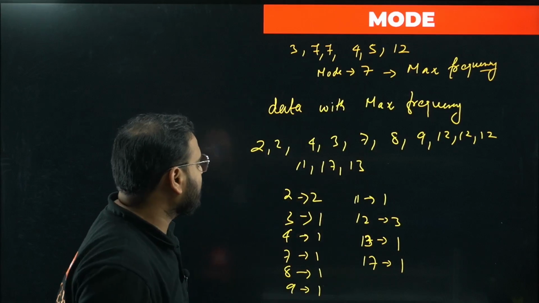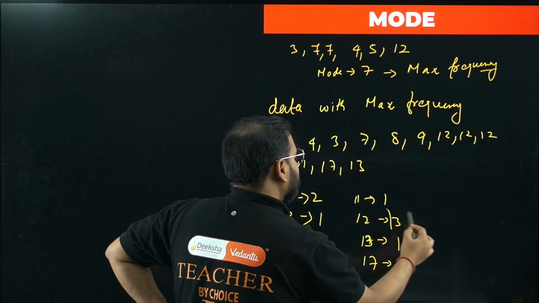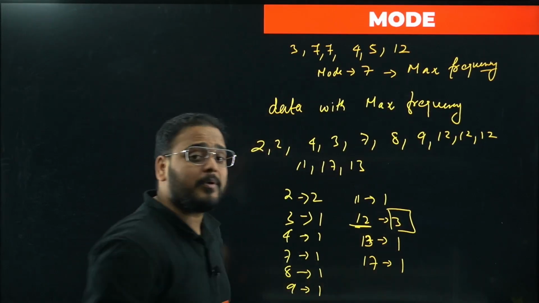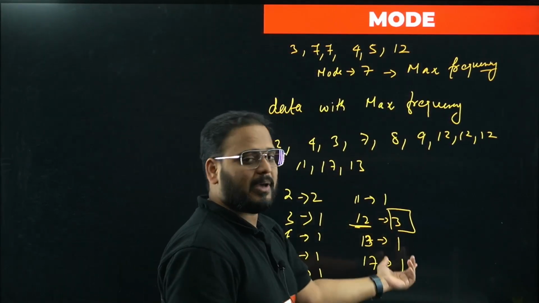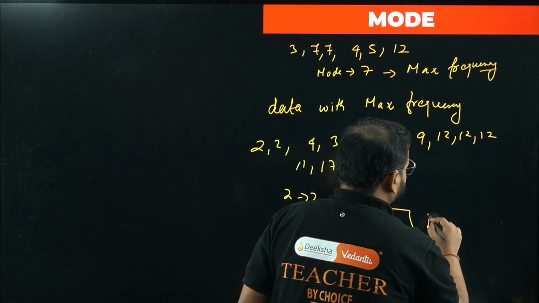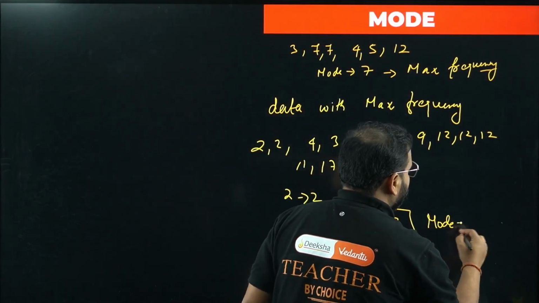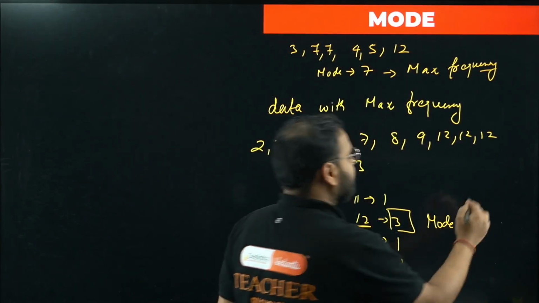If you check this out, the frequency is max over here. So what is the mode? Will the mode be 3? No, the data which is having the maximum frequency. So what is the mode, bacha? The mode will be simply 12.